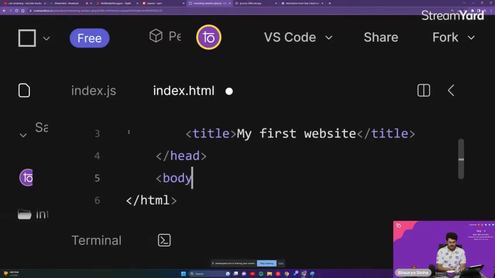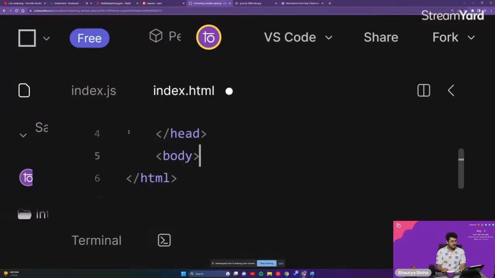Just try to create a simple layout itself, guys. Give me a second.